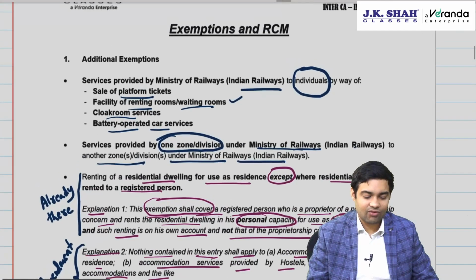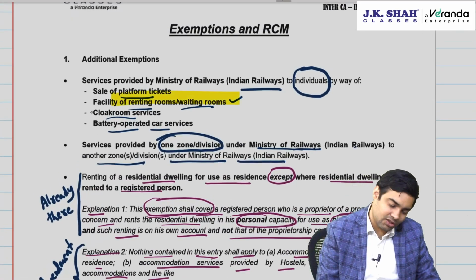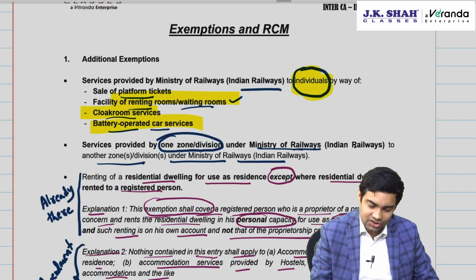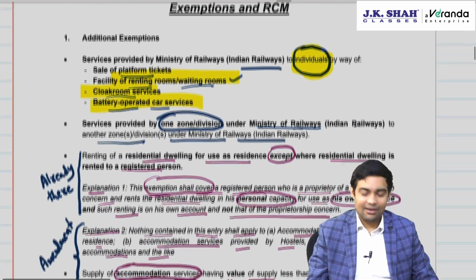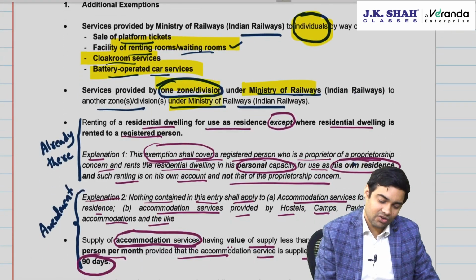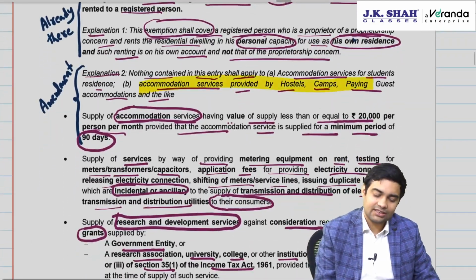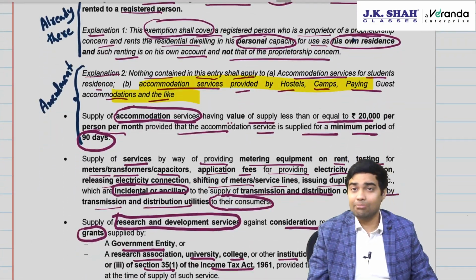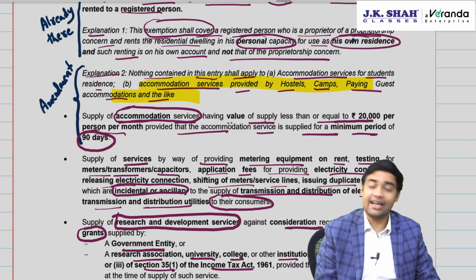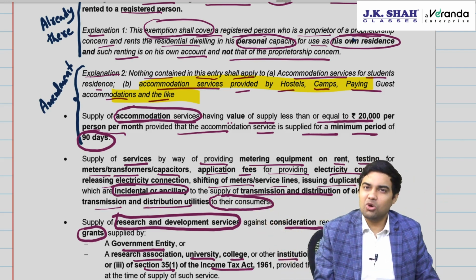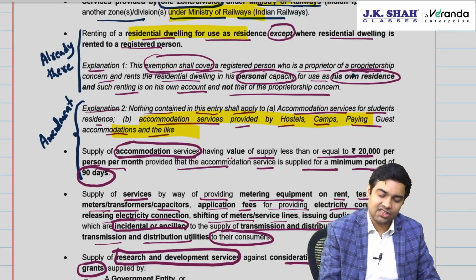Then sale of platform tickets, renting of waiting rooms, cloakroom, battery operated service provided to individuals is exempted. 2 zones of Ministry of Indian Railways exempted. Then accommodation, hostel, etc. will not get blanket exemption, meaning not any amount of exemption is there for residential dwelling.